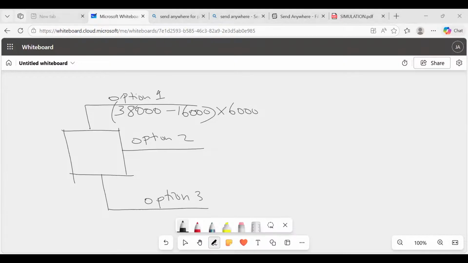Is there somebody who has really put in lots of thought into this? It's like contribution, isn't it? Yeah, times the number of customers. Don't subtract any fixed cost because the 16,000 has everything inside it. Here, the 16,000 is an operational cost. So having variable cost and what here? Fixed cost.